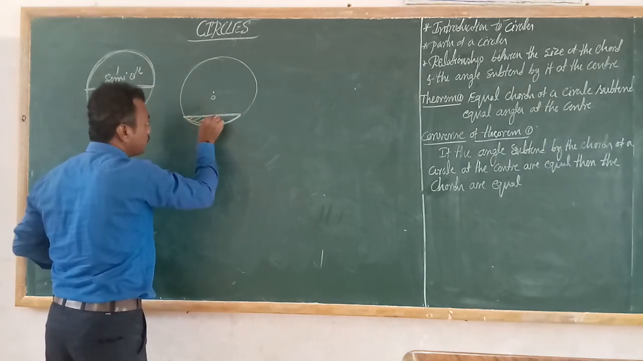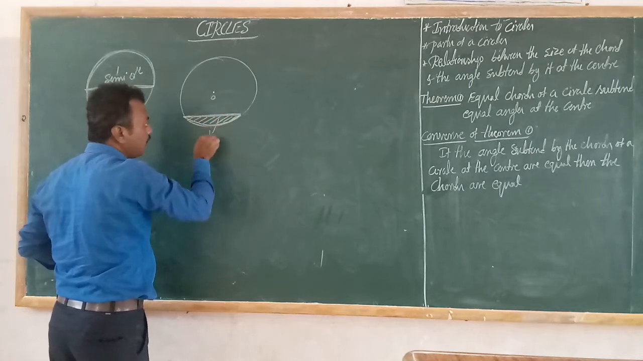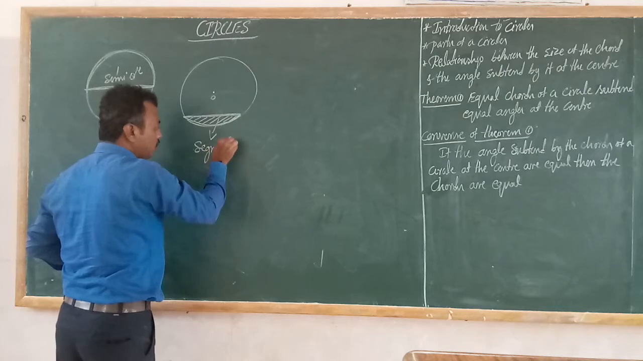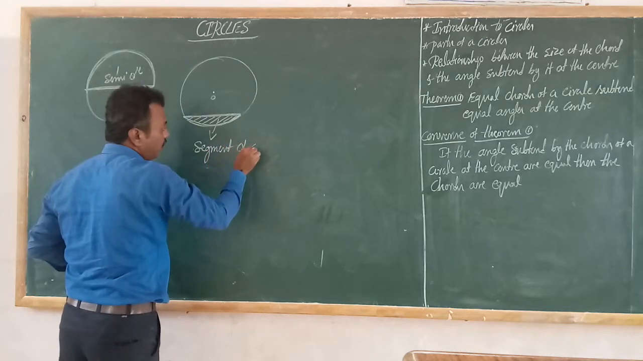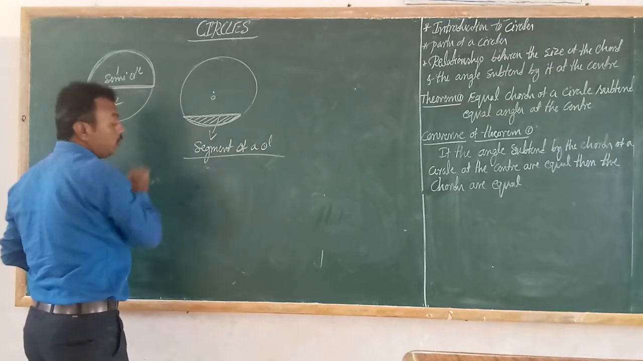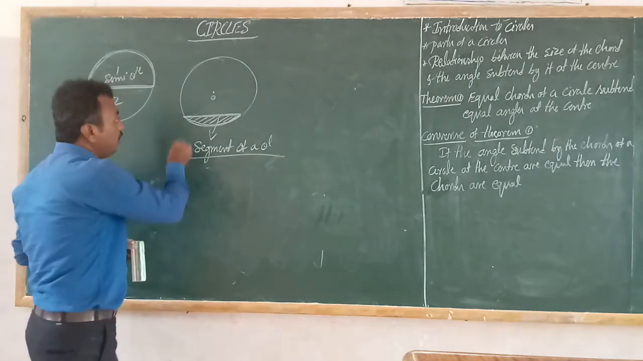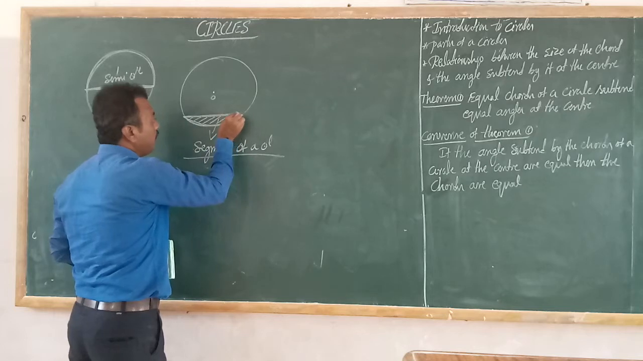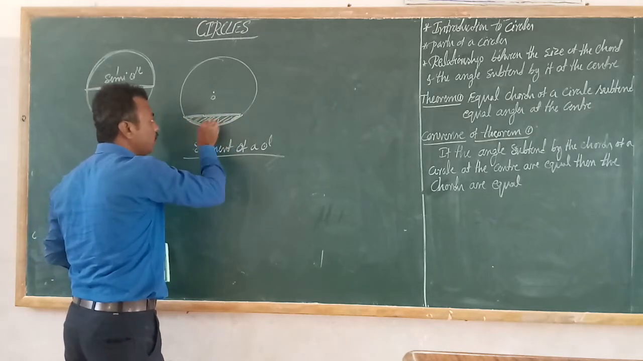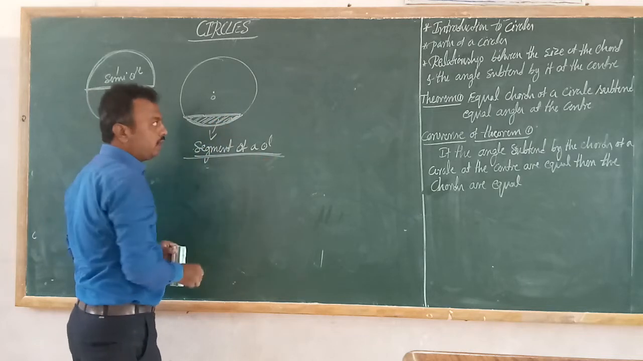So what is this area? This area is called a segment of a circle. So what do you mean by segment of a circle? The area bounded by a chord and the arc. The area bounded by an arc and a chord is what we call a segment of a circle.